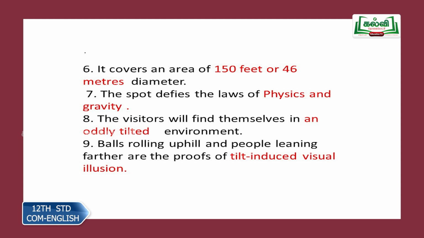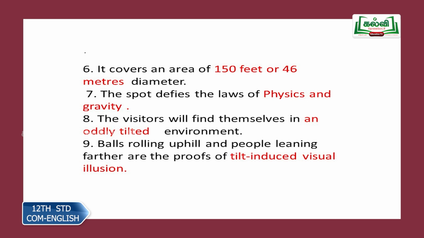The visitors will find themselves in dash environment. What sort of environment there? An oddly tilted environment. You cannot stand straight. You have to tilt in a slanting position. So they find themselves in an oddly tilted, at a strange angle, at a peculiar angle.